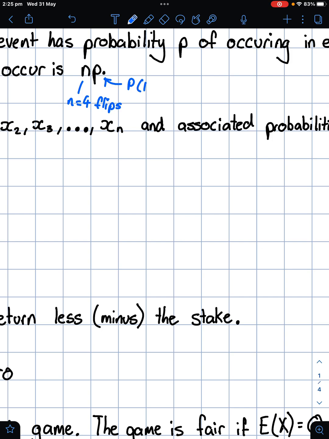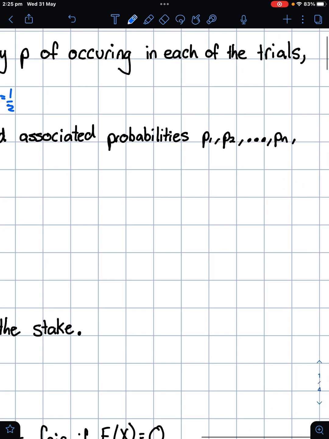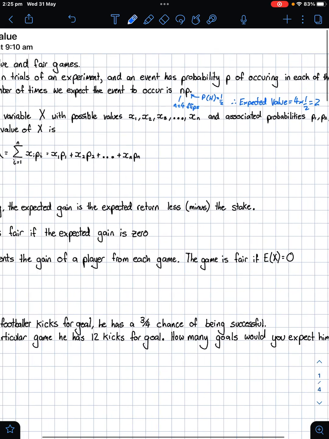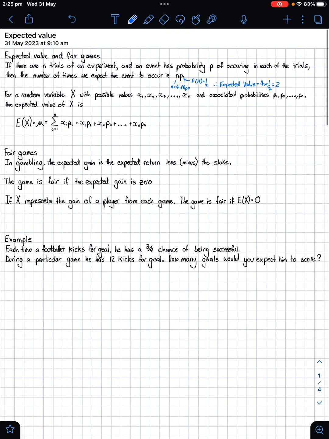Probability of a head equals a half. Therefore, expected value is going to be, you would expect 4 times a half, you would expect 2 heads. Now, this is nothing new. That's sort of intuitive.